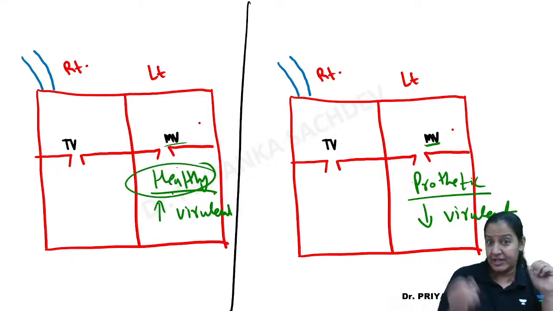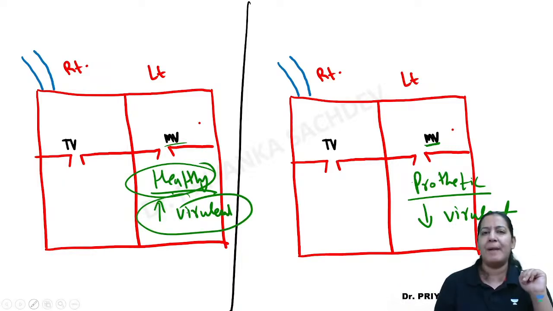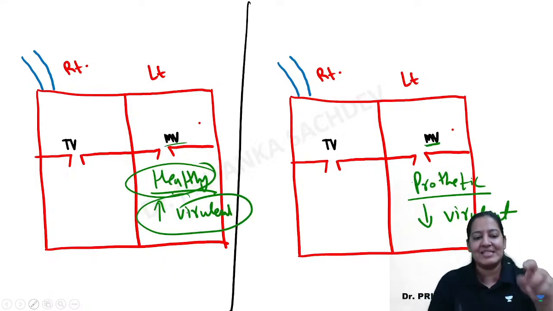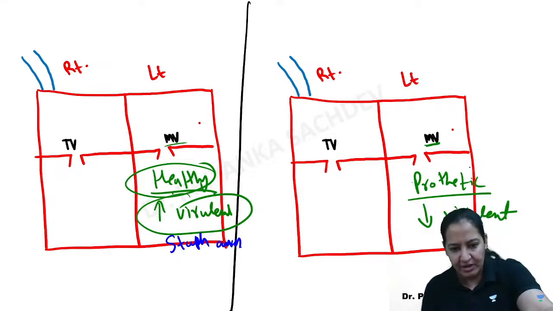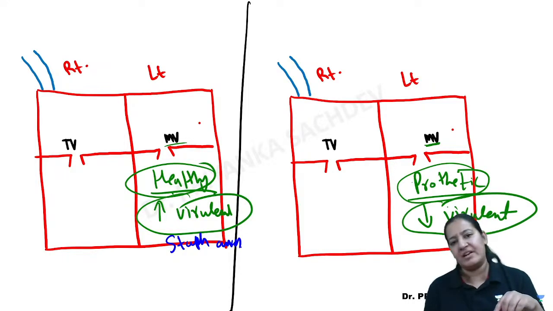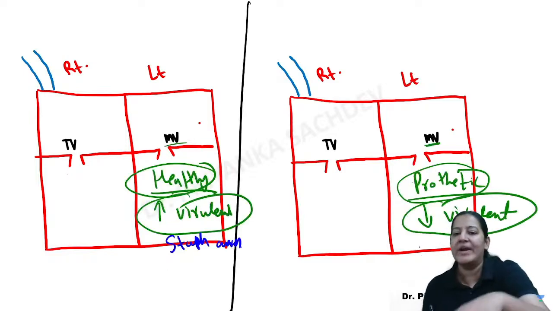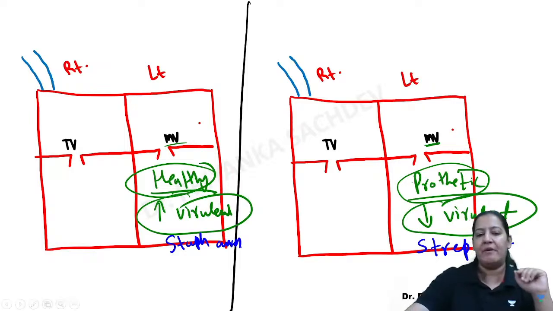Here the valves are healthy and strong, so highly virulent bacteria is required to damage. The example of highly virulent bacteria is Staphylococcus aureus, which will cause the damage here. And here, when the valves are already prosthetic, damaged, weak, even a less virulent bacteria can cause the damage. An example of such bacteria is Streptococcus viridans. It is not Staphylococcus, it is Streptococcus viridans. So learn the name of the bacteria.